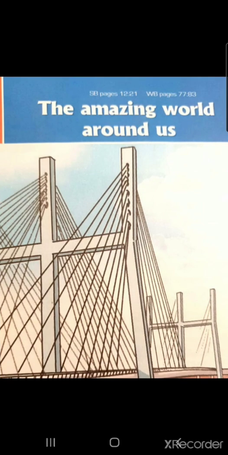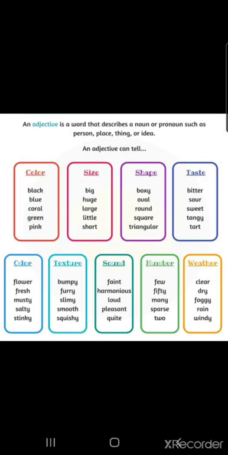Today we are gonna have Unit 8, The Amazing World Around Us. Today we are gonna have the superlative form of an adjective. Before we start, let's know the meaning of an adjective. An adjective is a word that describes a noun or a pronoun such as person, place, things, or idea.